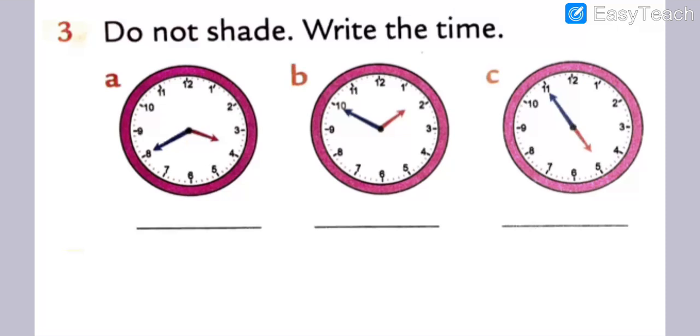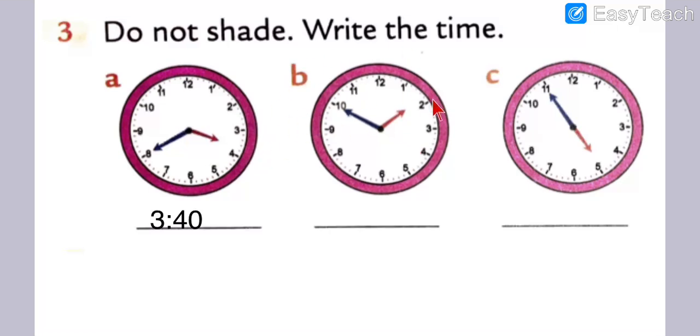8 shows 40. So what should we mention here? The time is 3:40, my dear students. Got my points? Understood what I am telling you here? 3:40. Okay, then after, my dear students, we move on to question number B.